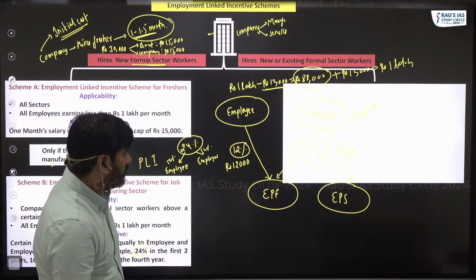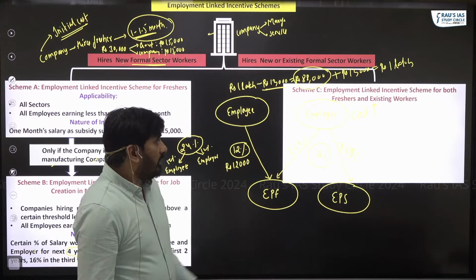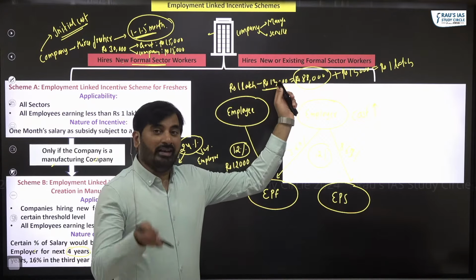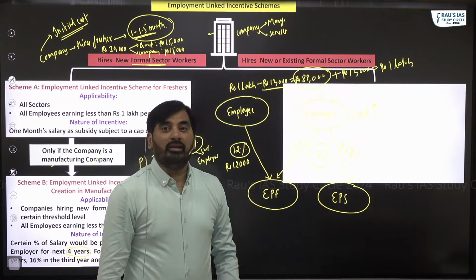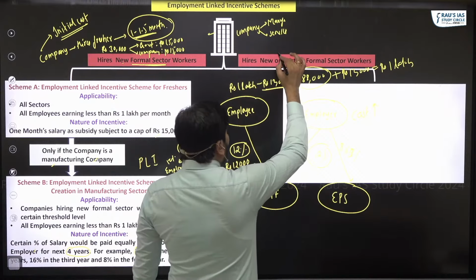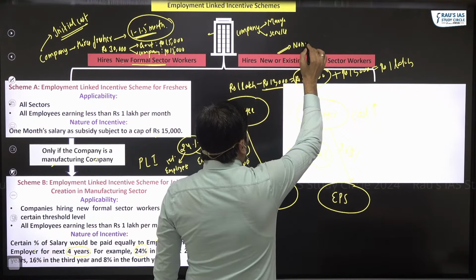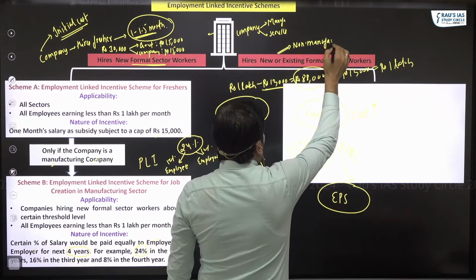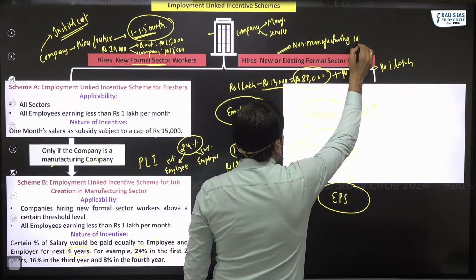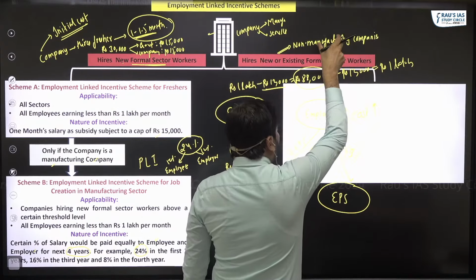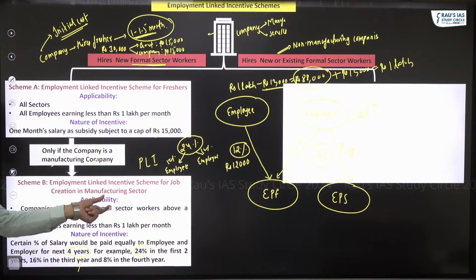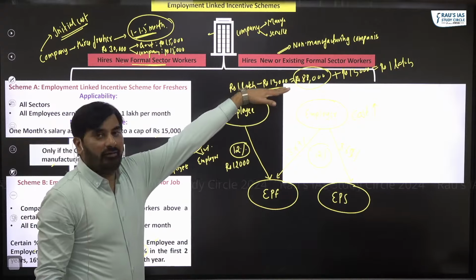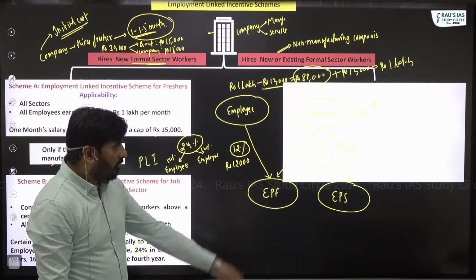Same way, you have the next scheme. The next scheme is applicable if an industry or a company hires new or existing formal sector workers. But this scheme is for non-manufacturing companies, because for manufacturing companies we are already giving a benefit. The benefit here is this benefit. So the scheme B benefit is limited only to manufacturing. For all other companies you have this scheme, scheme C. What is that benefit? Let's see.